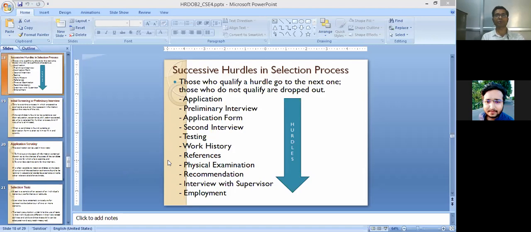Why? Because no one wants that. Selection process is a positive term, because if there is a selection process, that means there is some rejection of many candidates. So there is a selection process.